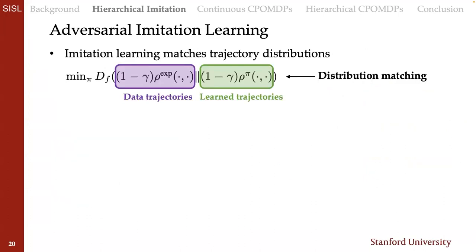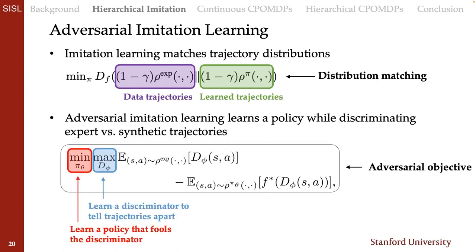So imitation learning in general tries to learn policies whose resulting trajectories match the underlying data distributions. In the simulator setting, one way of doing this is by using adversaries. In adversarial imitation learning, we're learning policies while also learning how to discriminate between trajectories that came from the data and the trajectories that we're generating. So an adversarial imitation learning objective, for example, would say to learn a discriminator to tell those trajectories apart, while also learning policies to fool that discriminator over time, converging to what might happen in the data.